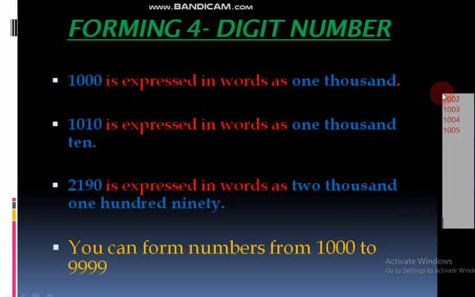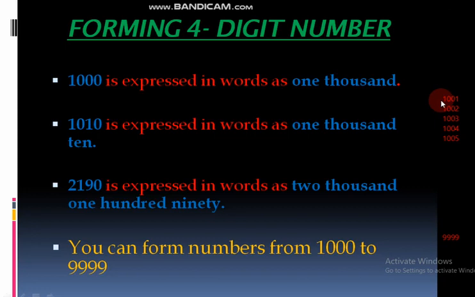You have to write up to 9999. Okay, next. Understood now? Up to here, this is how we can form the 4-digit number.